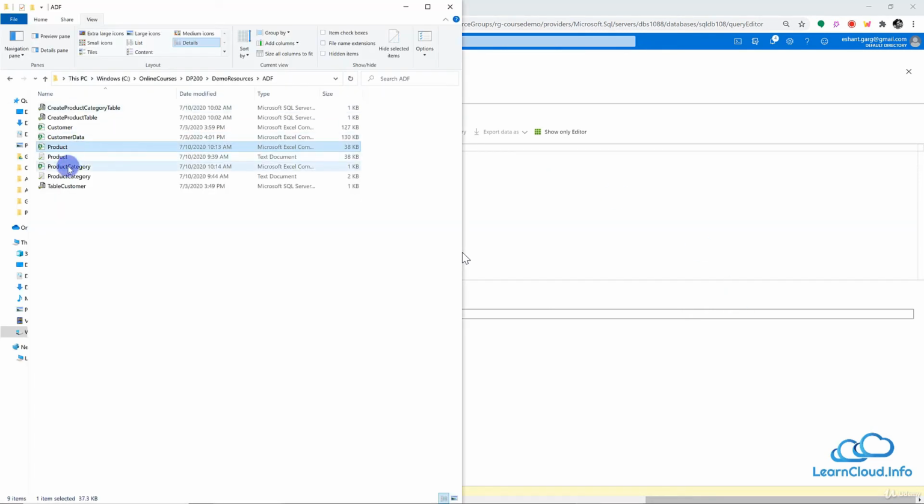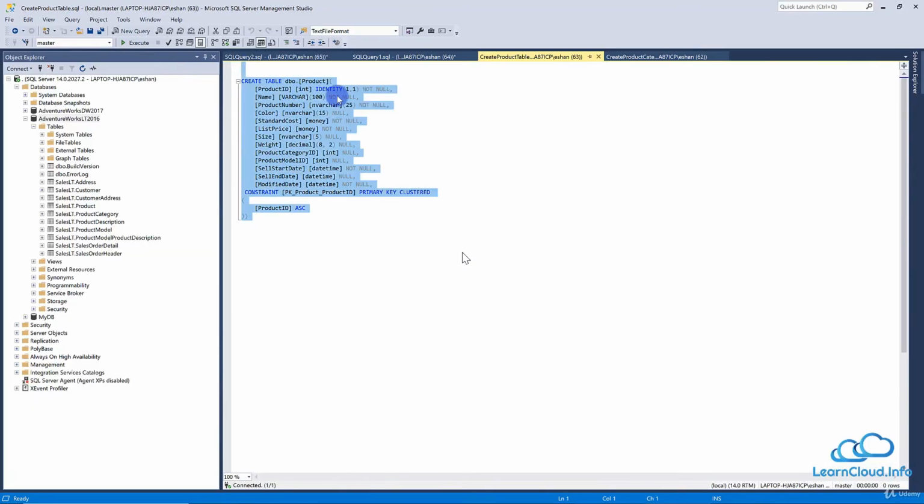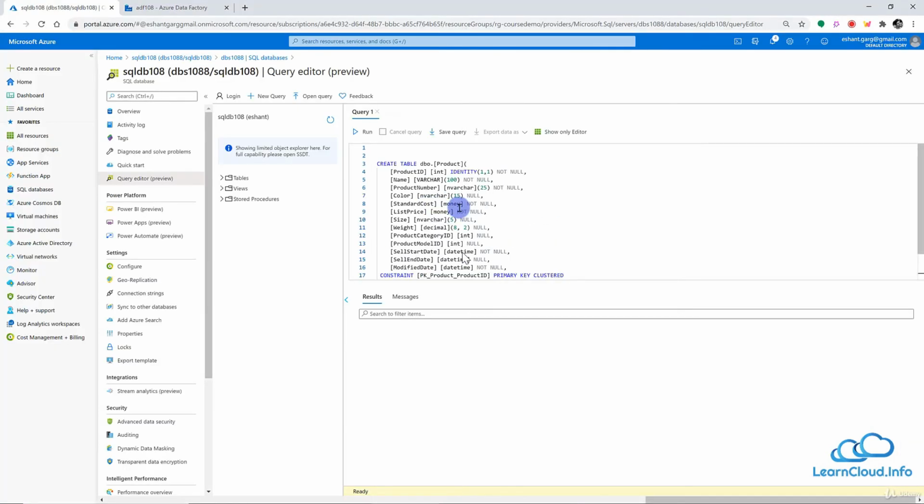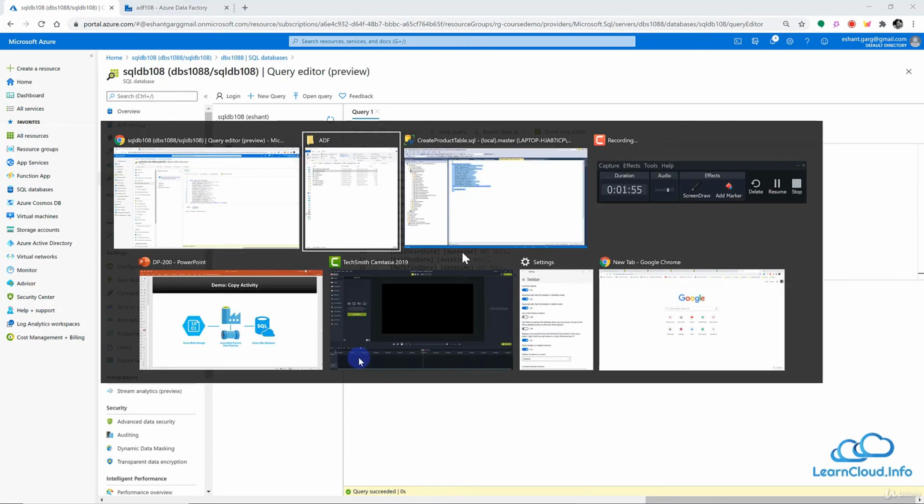So let me go back to my resource folder here, and I will create a product table here. So this is the code to create a product table, and again I will provide all this into the resources section. So let me create this table here, and I want to create one more table.